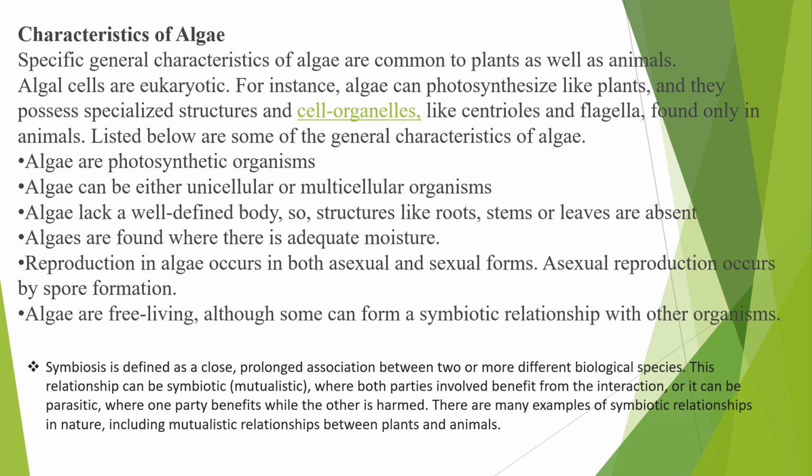Reproduction in algae occurs in both sexual as well as asexual forms. Asexual reproduction occurs by spore formation. Algae are free living, although some can form a symbiotic relationship with other organisms. What is a symbiotic relationship? It is defined as a close, prolonged association between two or more different biological species. This relationship can be mutualistic, where both parties involved benefit from the interaction, or it can be parasitic, where one party benefits while the other is harmed. There are many examples of symbiotic relationships in nature, including the mutualistic relationship between plants and animals.